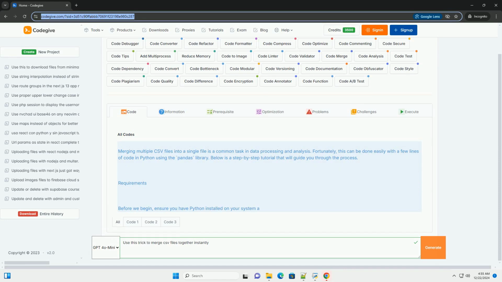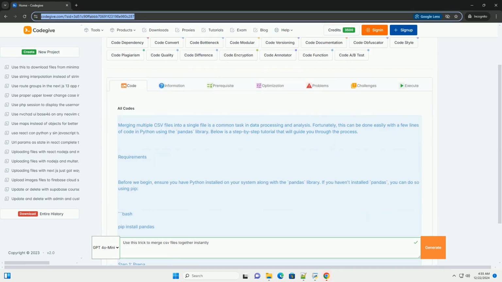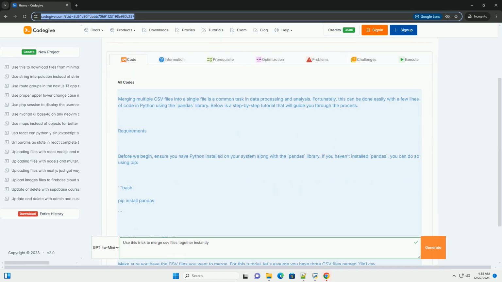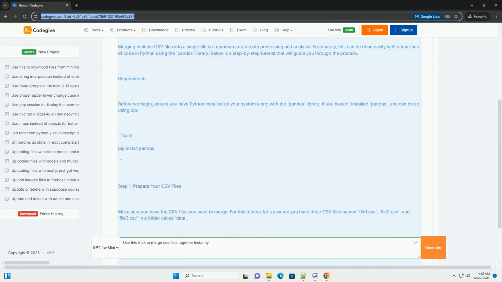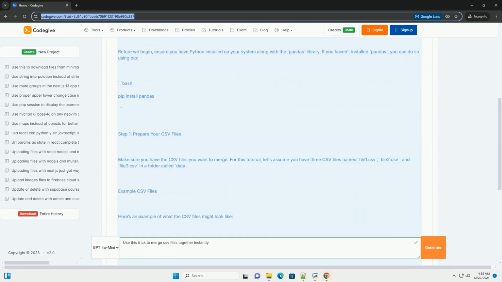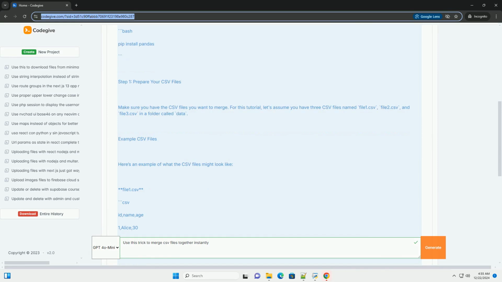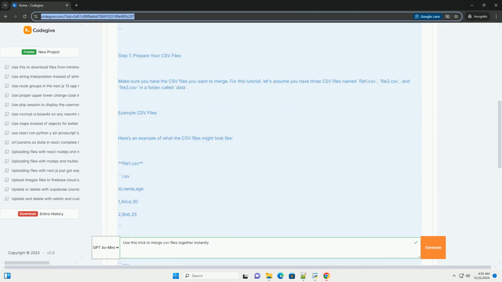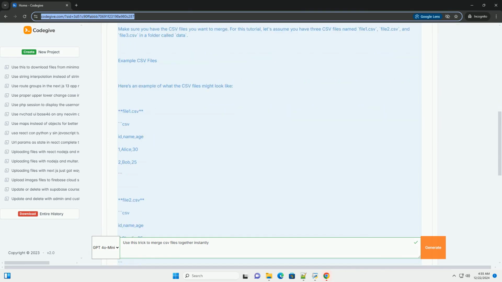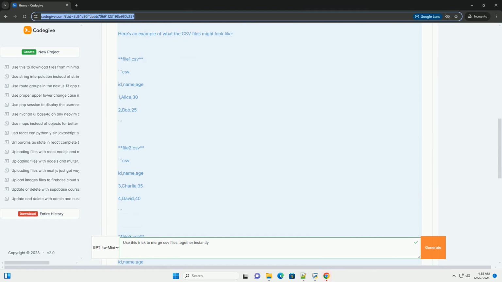Merging multiple CSV files into a single file is a common task in data processing and analysis. Fortunately, this can be done easily with a few lines of code in Python using the pandas library. Below is a step-by-step tutorial that will guide you through the process.